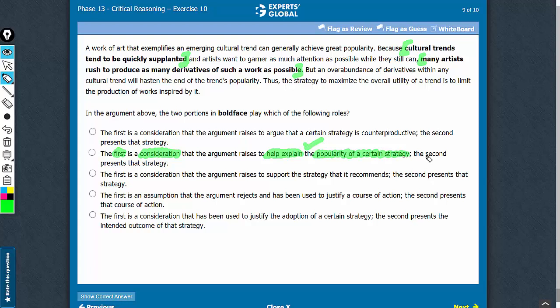The second clause here suggests that the second presents that strategy. So yes, the second boldface here is the strategy being referred to in the role of the first boldface here as well as in the conclusion here. So the role of the second boldface has also been aptly covered in answer choice B. B is the correct answer choice.